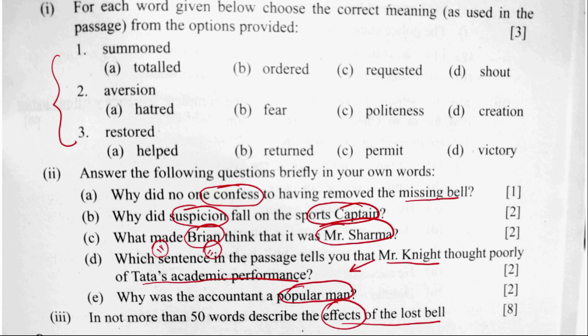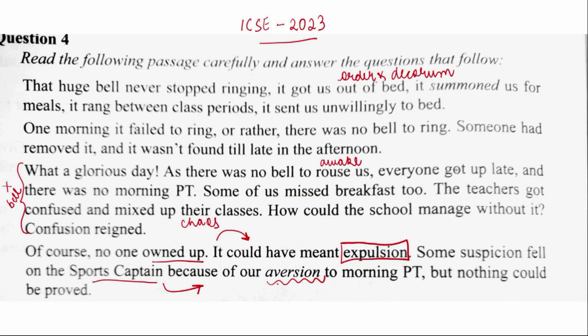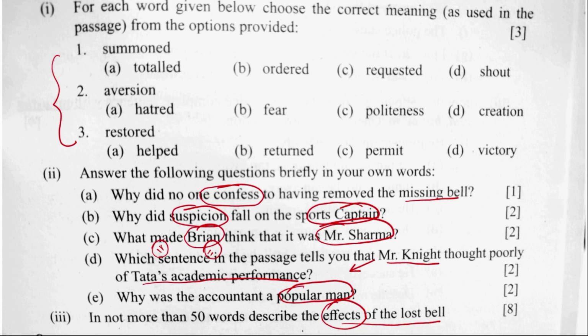The first word is summoned. Okay, so let's see in this passage where the word summoned is. So it's in the first paragraph. That huge bell never stopped ringing. It got us out of bed. It summoned us for meals. So summoned us means it made sure that it told us when to go to our meals. So here summoned is ordered. It ordered us that it is time for our meals and you should go. So it is not polite or it did not shout. And it is not totaled. So it has to be ordered.